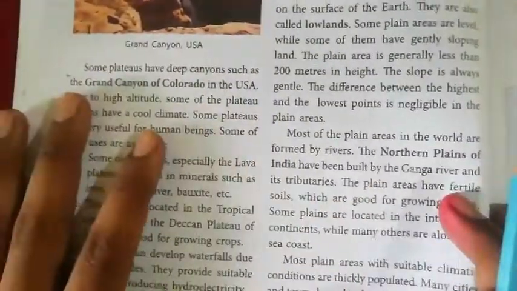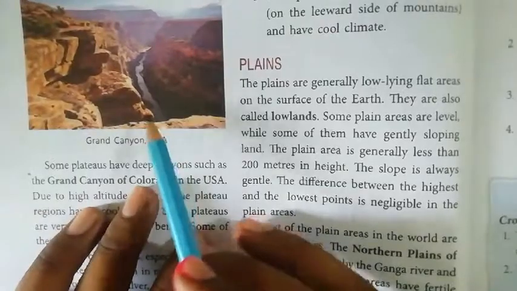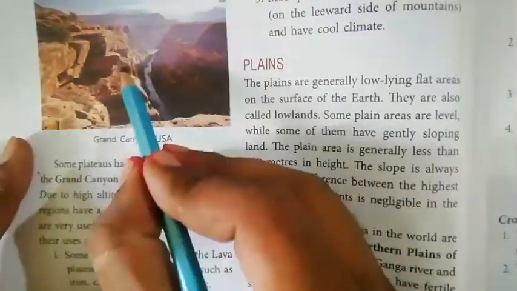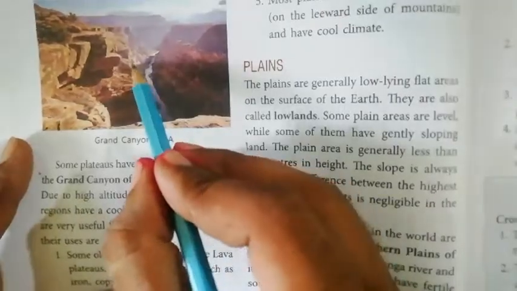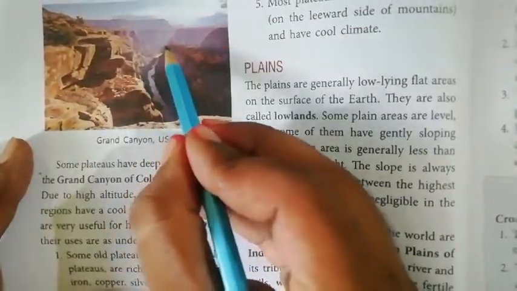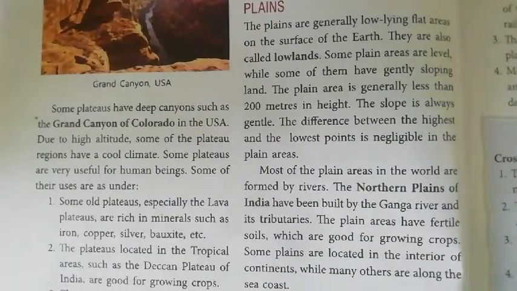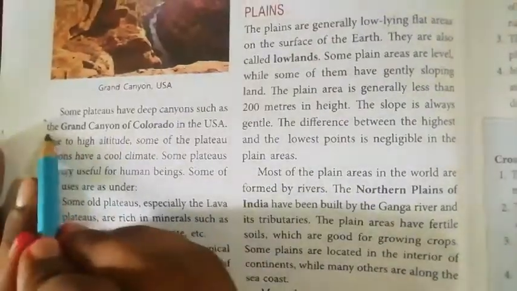Now some plateaus have deep canyons. Look at the image here. This is the river, and I have already told you that plateaus are rises away from the surface. Look at the height from this top to this bottom. So its height must be above 600 meters. These plateaus have deep canyons such as the Grand Canyon of Colorado in USA.